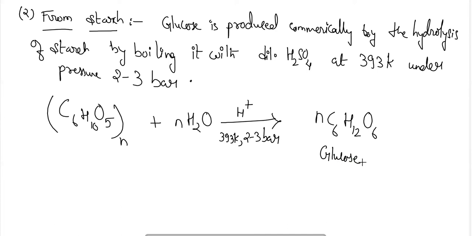In this process, an aqueous solution of starch obtained from corn is acidified. It is obtained from the corn, and hence it is termed as corn starch. It is first acidified with H2SO4, and then it is heated under the pressure of 2 to 3 bars, and then the hydrolysis is completed. The liquid is neutralized with sodium carbonate to a pH of 4 to 5. The resulting solution is concentrated under reduced pressure to get crystals of glucose. Next,